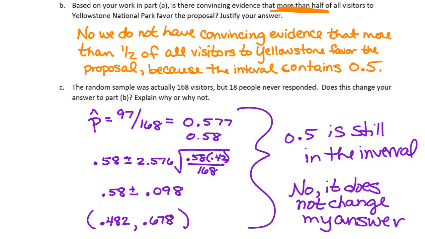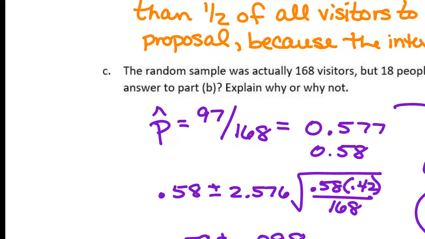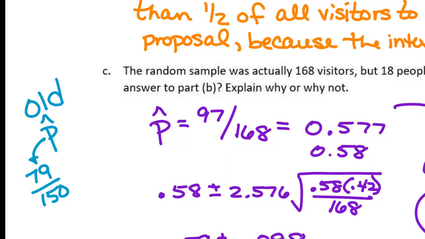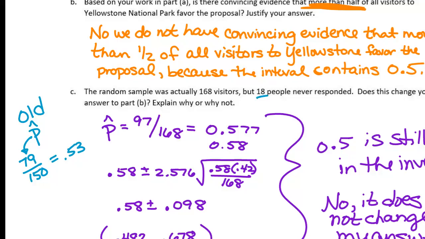Where did the 97 come from? So my old p hat was 79 over 150. And that's how we got the 0.53. These 18 people that never responded, we're pretending like we know their answers. We're pretending like we know their answer is yes. The reason that we're pretending it's a yes instead of a no is I want to know if they all said yes, would that now be convincing?